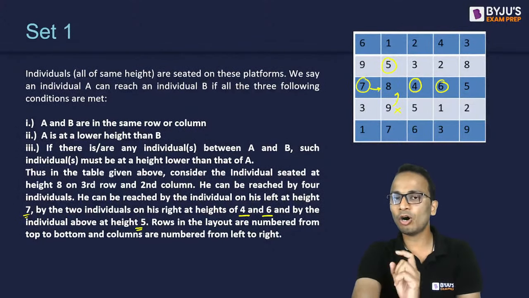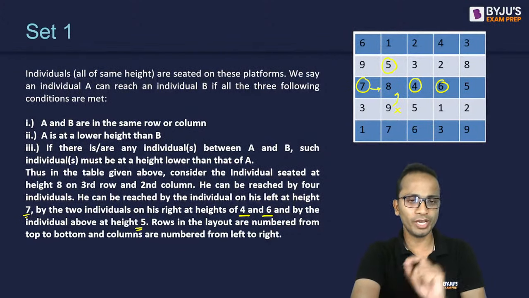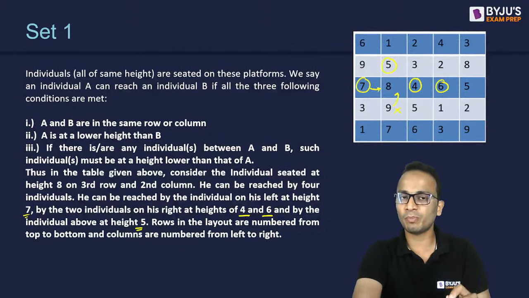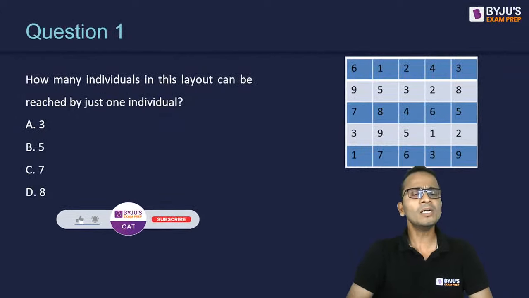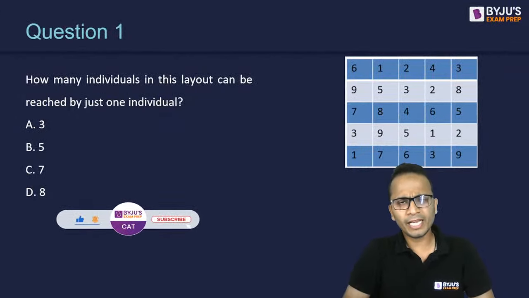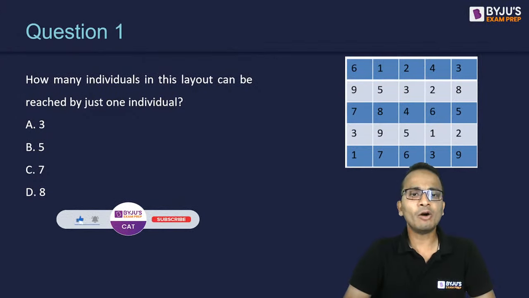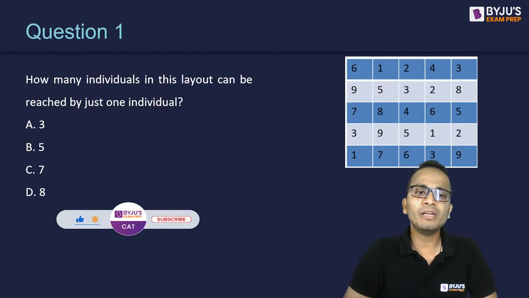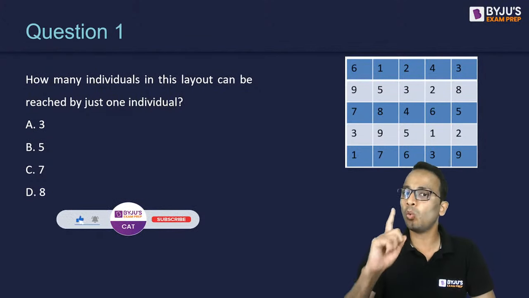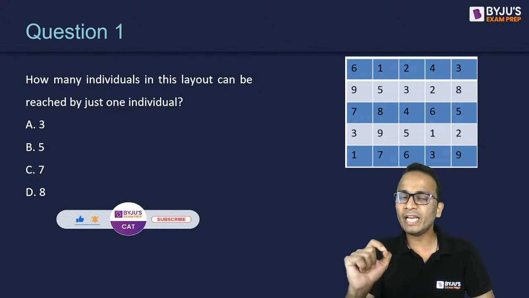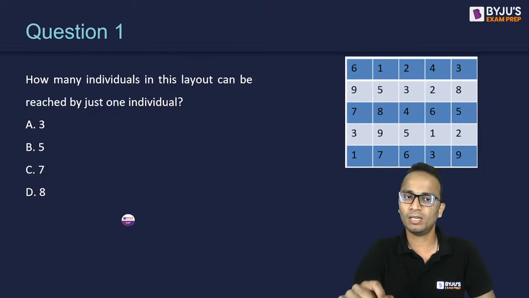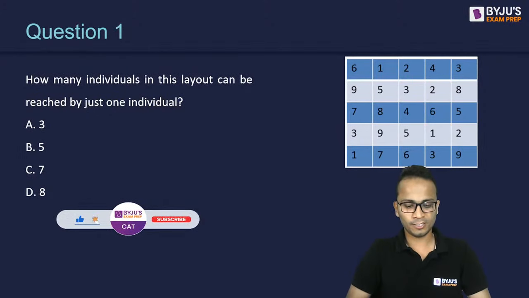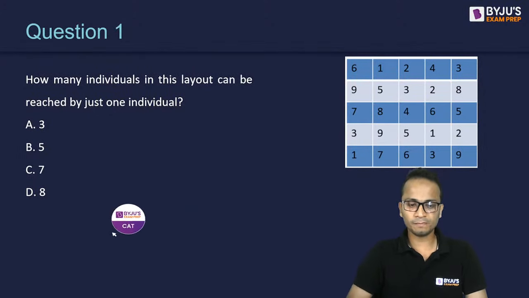This grid of platforms will be given to all of you. If you want to understand these statements properly, you can read them once again, and I'm now taking you to the questions. So first question on your screen now. Question number 1, all of you can take a minute or two for this. How many individuals in this layout can be reached just by one individual? You will have to calculate this. I am waiting for your answer.